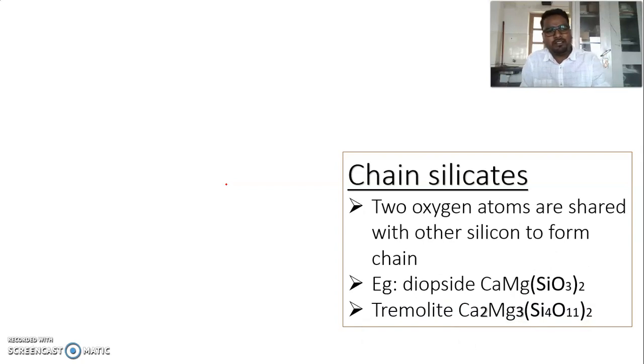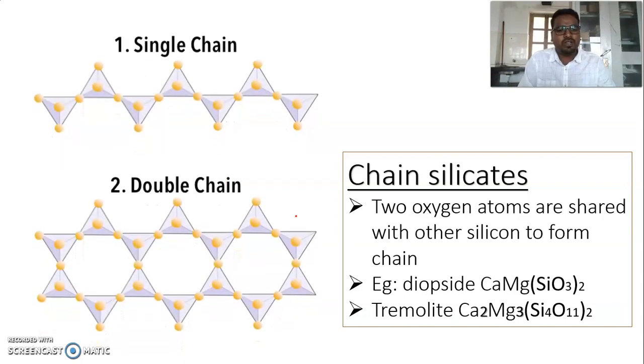In the previous pyrosilicate, two silicates were joined by one oxygen atom. Only one oxygen atom in the tetrahedron, okay, there are four tetrahedron corners, and at each corner there is an oxygen atom. In the previous case, only one oxygen is shared with another silicon. But in chain silicates, two oxygen atoms are shared to form a chain structure.